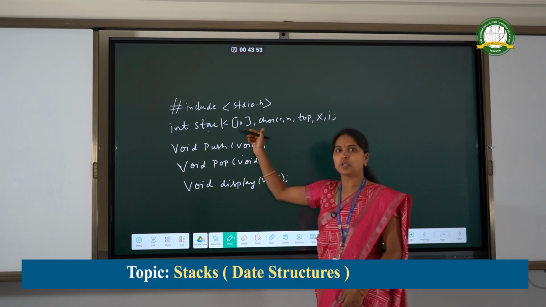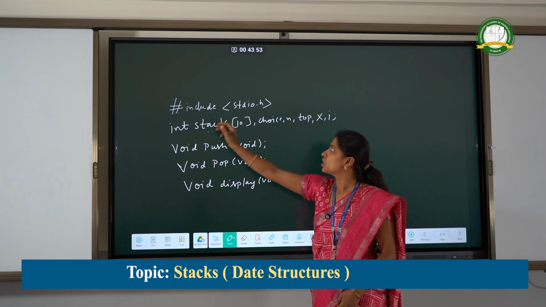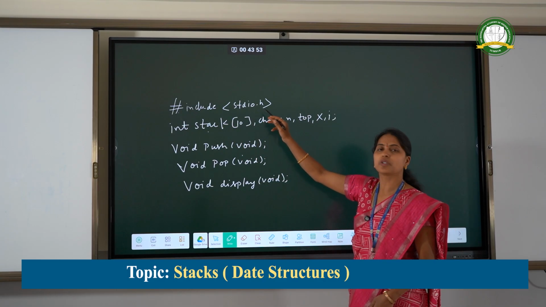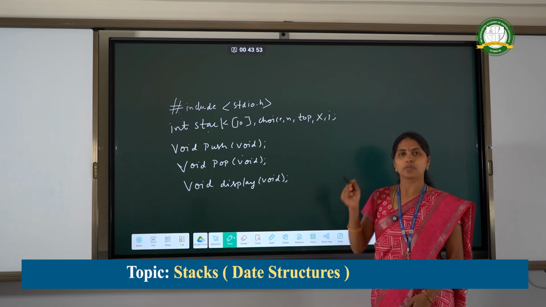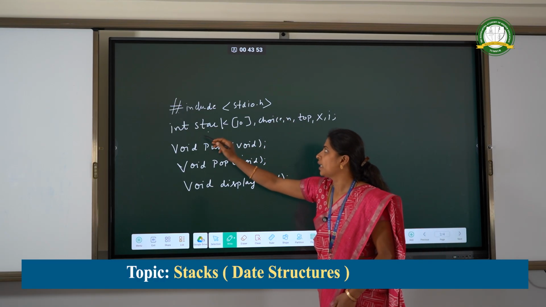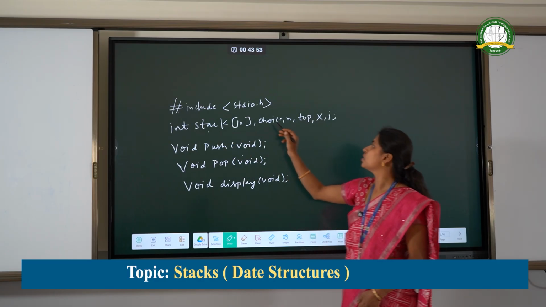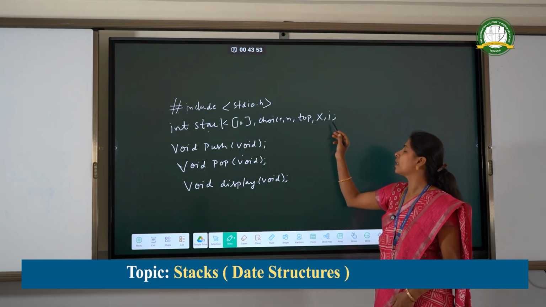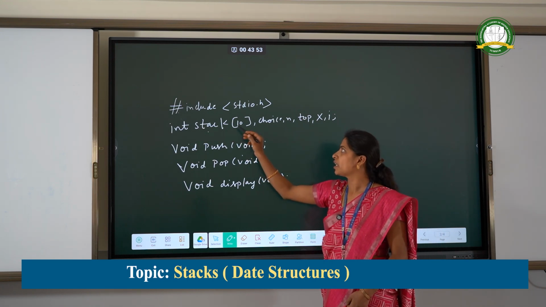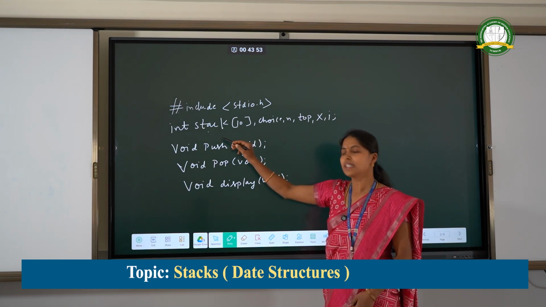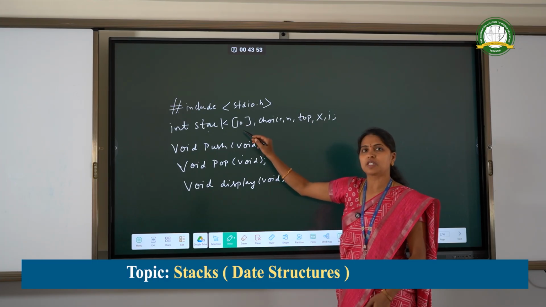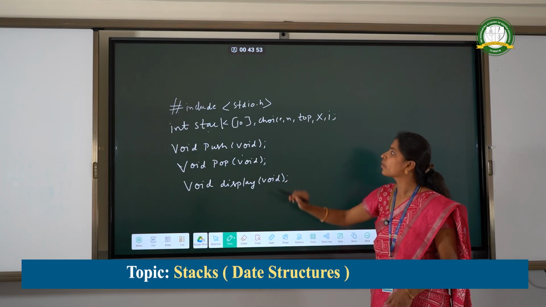Next we will see the program of the stack. Hash include stdio.h. We use this standard input output header file to support the printf and scanf statements. Then int stack of 10, choice, n, top, x, i. These are different variables we are going to use in our program. Stack is of array type, so we are taking stack of 10. That is, we are taking max elements of stack as 10.